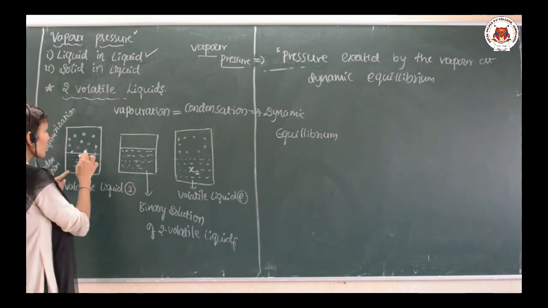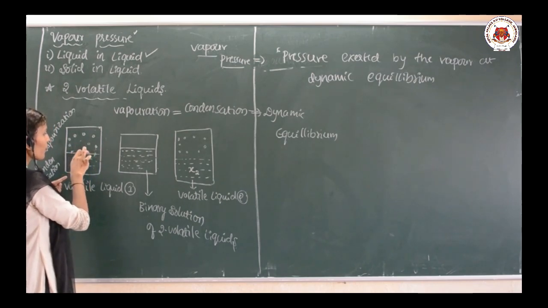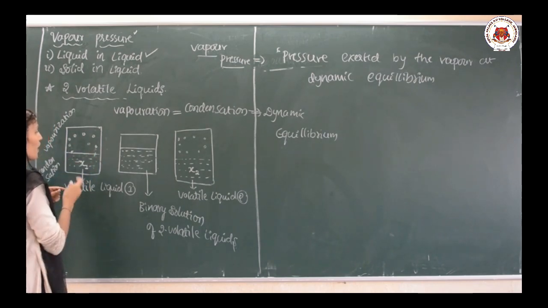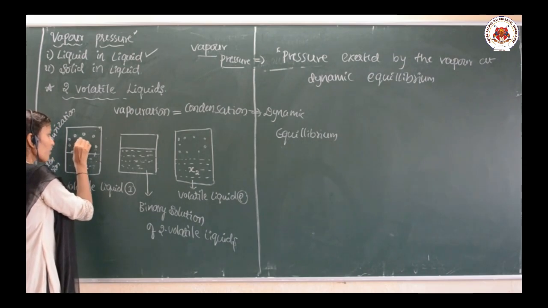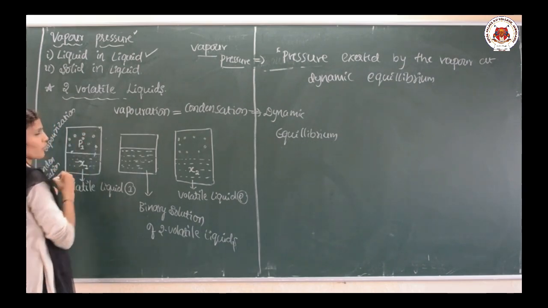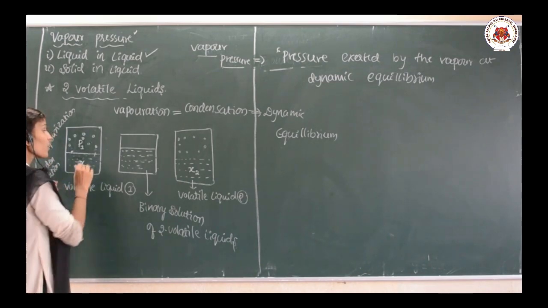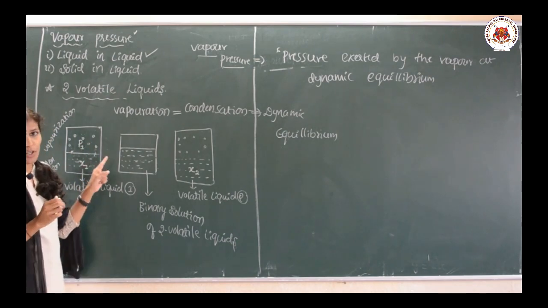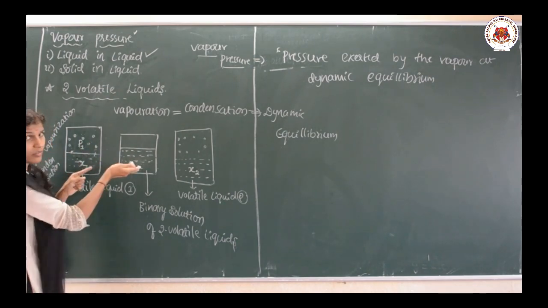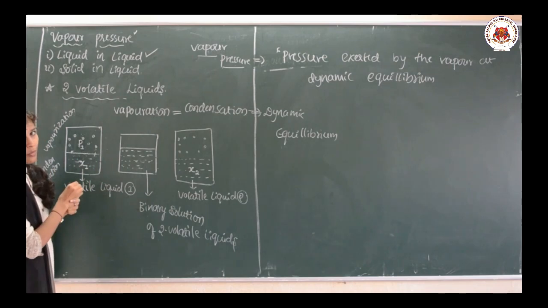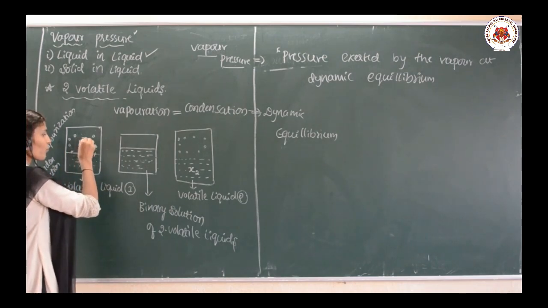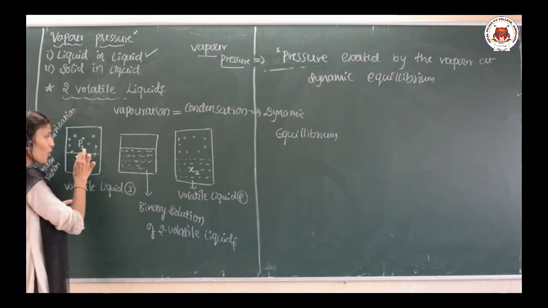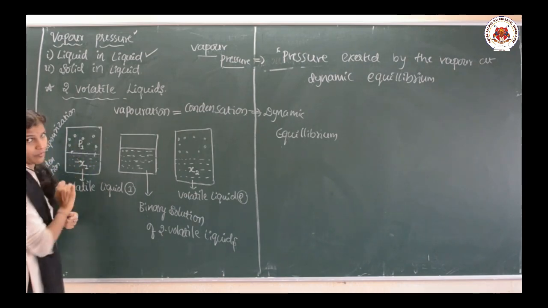Now, whatever pressure is exerted by the vapor, I am going to write it as P1 naught. Why am I using the P1 naught term? Because it is in the pure form. We are not mixing till now. So the vapor pressure of component 1 is P1 naught.